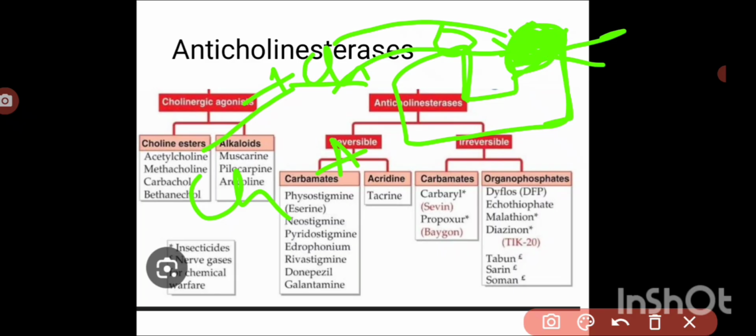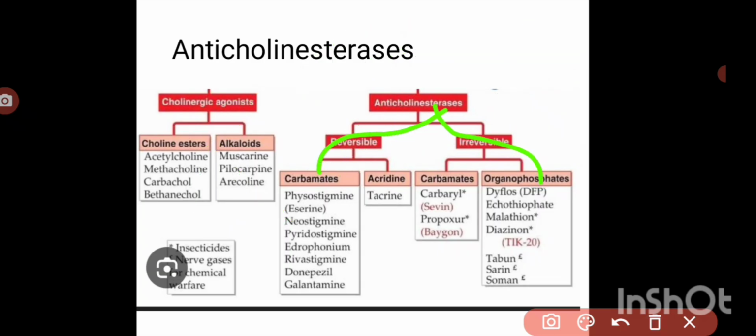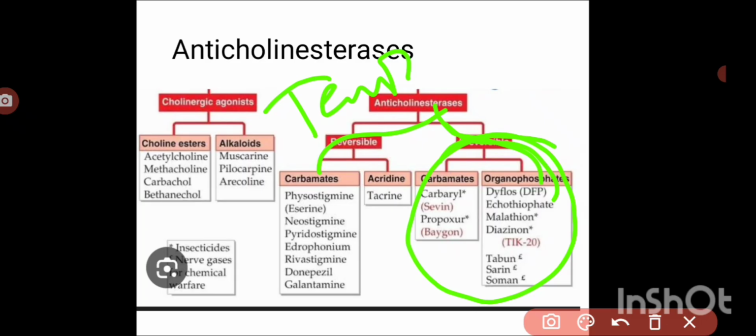So these are classified into two types: reversible and irreversible. In reversible, they temporarily block the enzyme, and in irreversible, they permanently block the enzyme. So there is no degradation of acetylcholine. Acetylcholine is consistently present, and the muscarinic and nicotinic effects are consistently produced, so it will lead to toxicity. That's why we cannot use these irreversible ones clinically. We can use these as insecticides, as pesticides. In the reversible group we have carbamates and acridines.